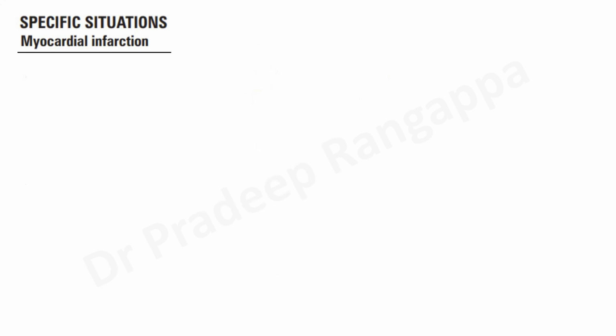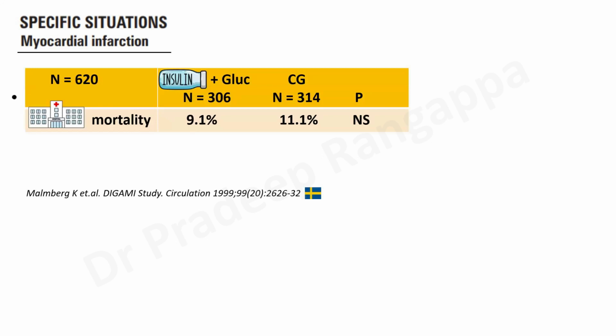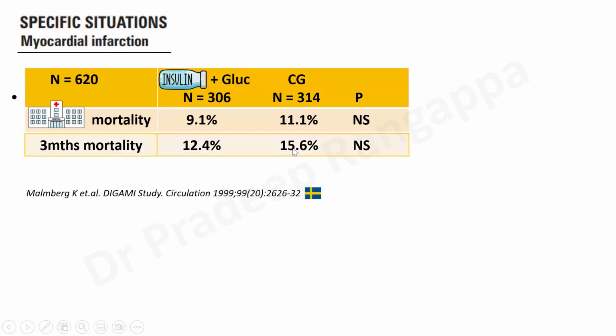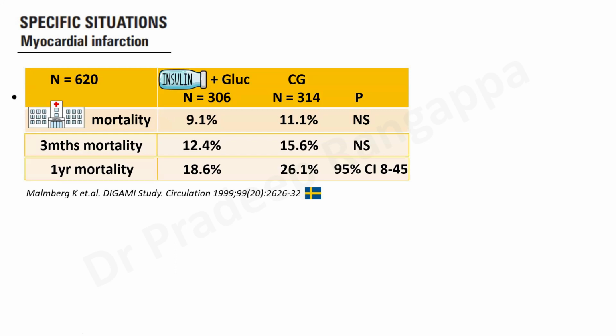And this was, as you see, a very old study, 1999. And 620 patients they took. This also created news in the early 2000s, where they showed hospital mortality was significantly less in any patients with MI who got insulin with glucose. 306 patients got that compared to the control group. And 3 months mortality appeared to be less, but both were not significant. As you see, the hospital mortality was less, but it was not statistically significant.